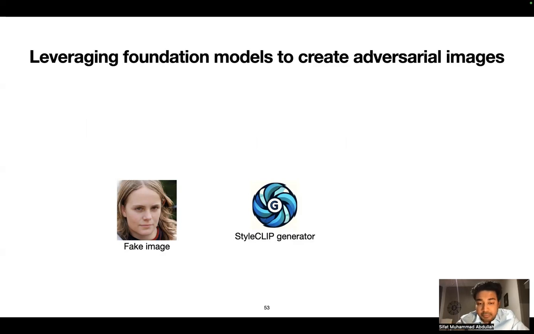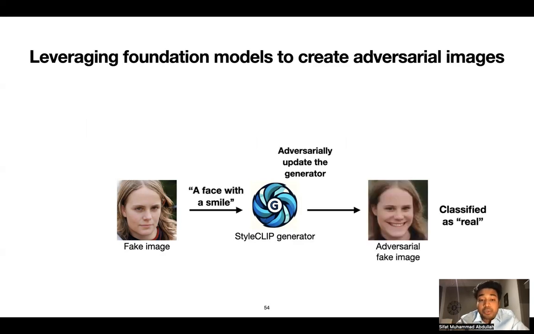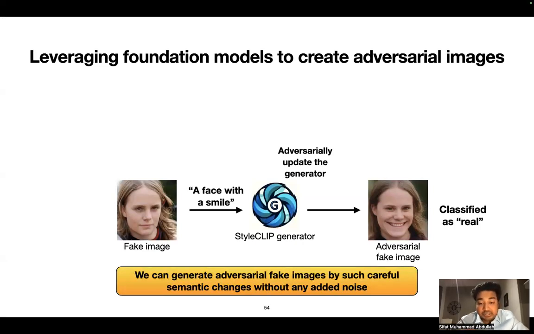For a given fake image and a StyleCLIP generator, we adversarially update the generator driven by a prompt to generate the adversarial fake image. Note that the adversarial update of the generator combined with the semantic change, in this case the smile, helps create the adversarial fake image. So that's how we can generate adversarial images by such careful semantic changes without any added noise. So how do we adversarially update the generator?